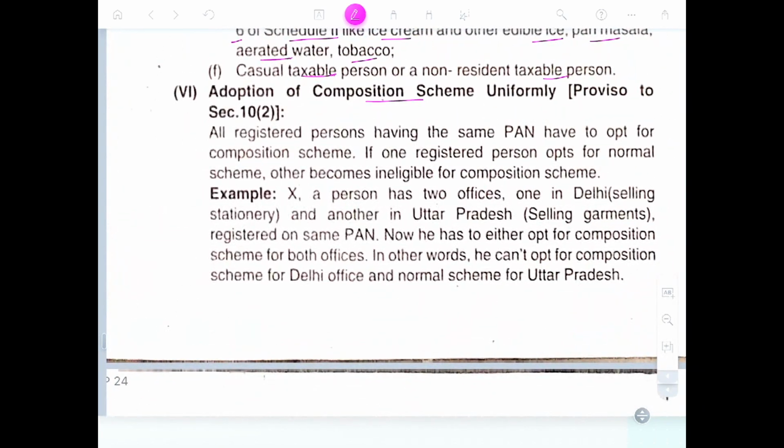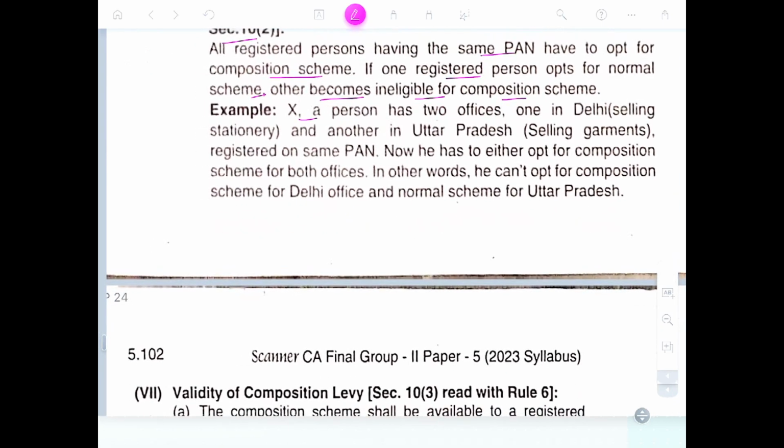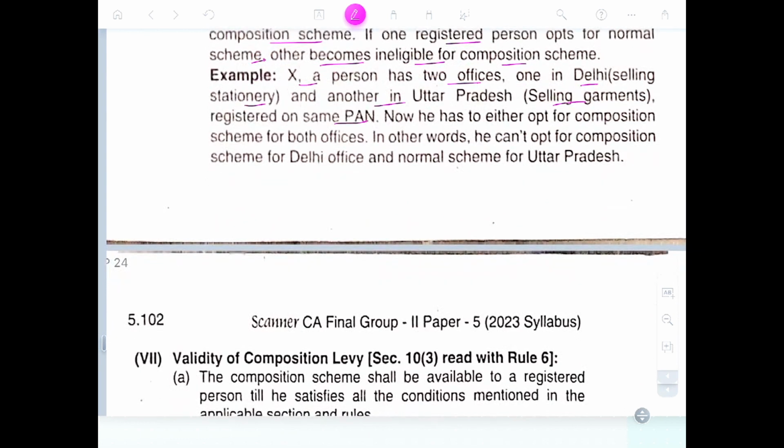Adoption of the composition scheme must be uniform, per the proviso to Section 10, for all registered persons having the same PAN. If one registered person opts for the normal scheme, the other becomes ineligible for the composition scheme. Example: a person has two offices, one in Delhi selling stationery, another in Uttar Pradesh selling garments. The PAN is the same, so he has to either opt for the composition scheme for both offices, otherwise he can't opt for composition in Delhi and the normal scheme in Uttar Pradesh.